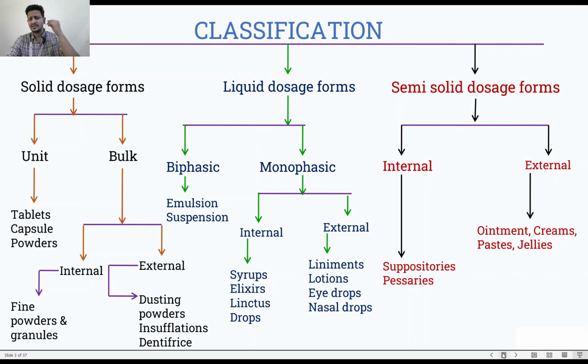Okay, that we are applying, or we're taking in some cavity of our body. And then your biphasic is emulsion and suspension. So what is emulsion? It is again a biphasic, but what is present here? Two liquids, but they are immiscible. They are not miscible with each other, like for example your oil and water. Oil and water are immiscible. So emulsion is a mixture of oil and water where they are immiscible.